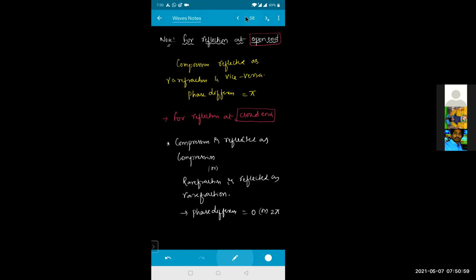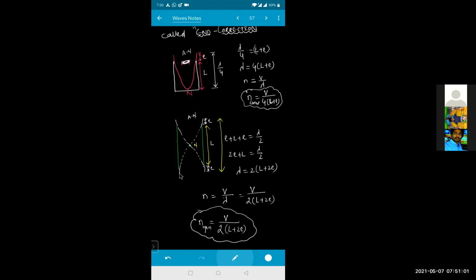I already told you this in the last session of the class. Here this one is an antinode, so it goes back as an antinode only. Whereas in the closed organ pipe, it is a node, and the node is only getting reflected, not an antinode. If compression comes in the closed organ pipe, compression is reflected again. Whereas in the open organ pipe, compression becomes rarefaction.